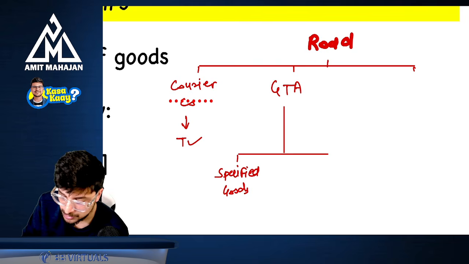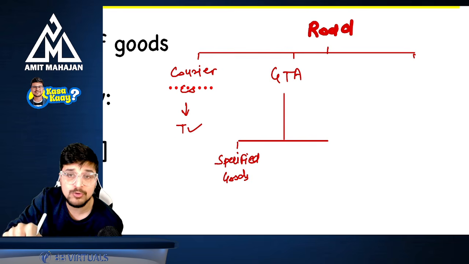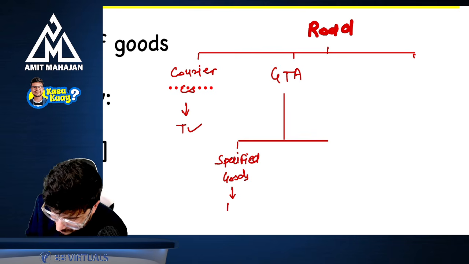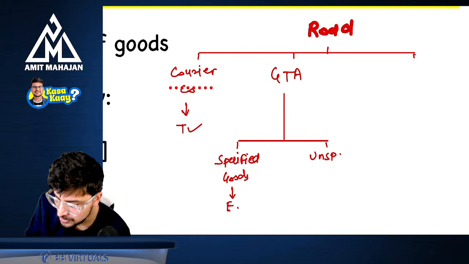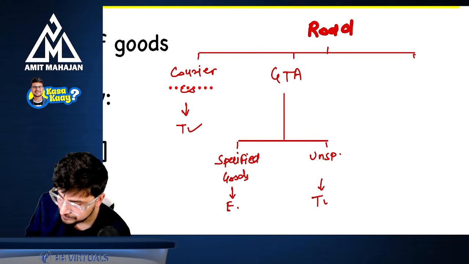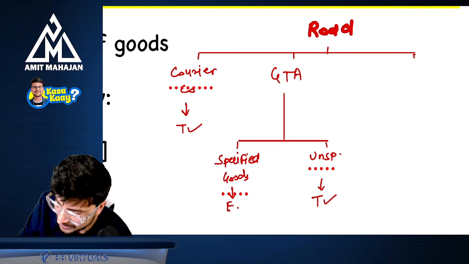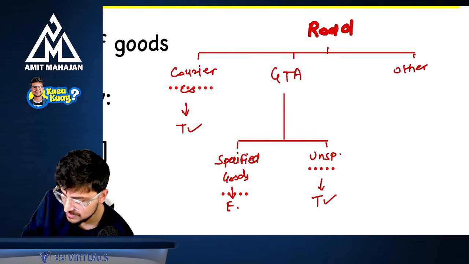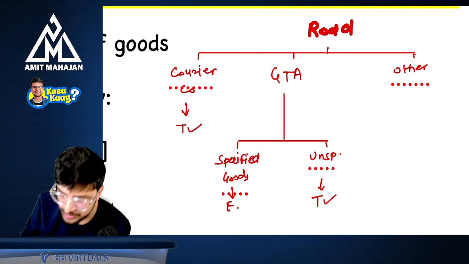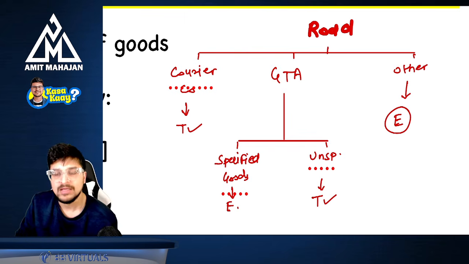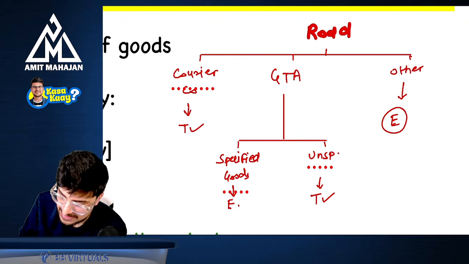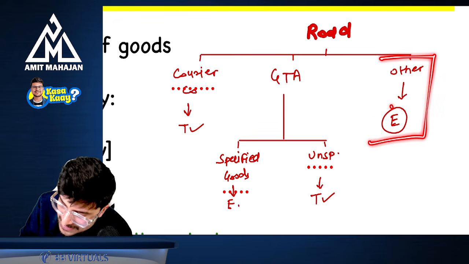So if you transport these specified goods through GTA, it was exempt from tax. And if you transport unspecified goods, then it was taxable. Perfect. And if you transport goods by other modes, not through a courier company, not through GTA, then this is going to be exempt from tax.